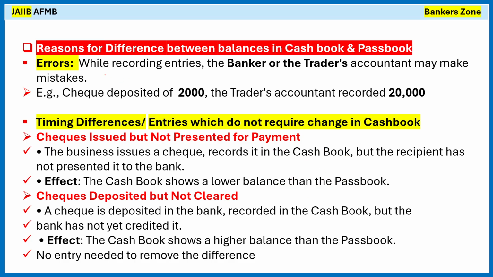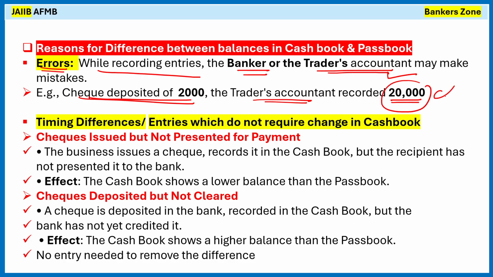See, the first reason is error or mistake. While recording the entry, the banker or the trader's accountant, that is the businessman's accountant, may make a mistake. For example, a check deposited of rupees 2000, but the accountant has entered 20,000 into the cash book. So it is a wrong entry, 2000 and 20,000. So 18,000 is a mismatch.